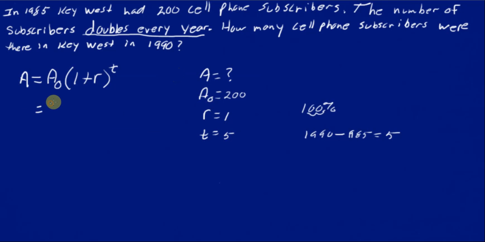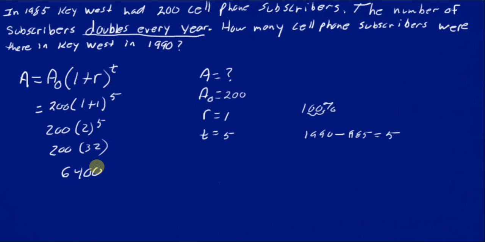We're just going to fill in our initial amount, 1 plus our rate, and raise to the T. So we've got 200, 2 to the 5th, 200 times 32, or 6,400. So there's 6,400 cell phone subscribers 5 years later. It's that simple. I got one more example for you, and that's pretty much it.